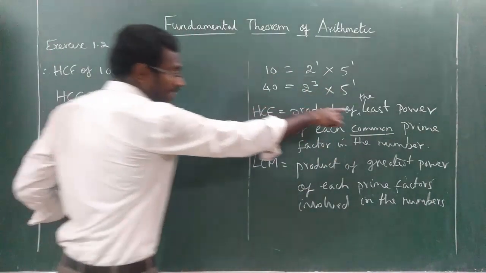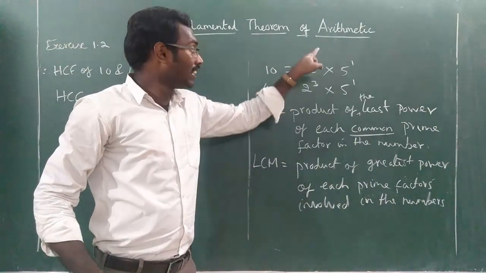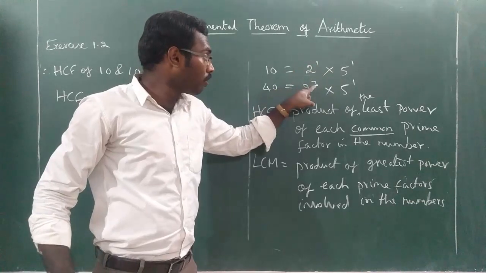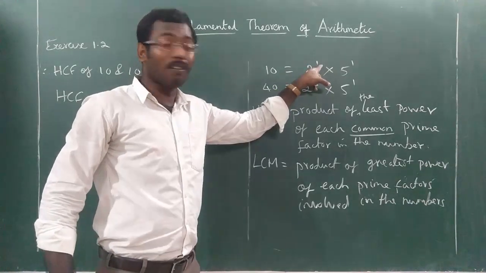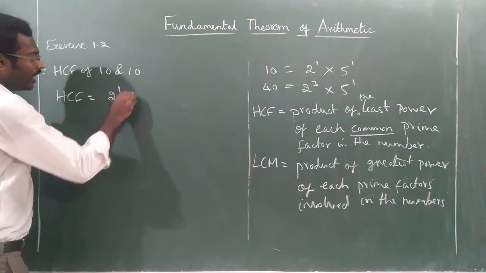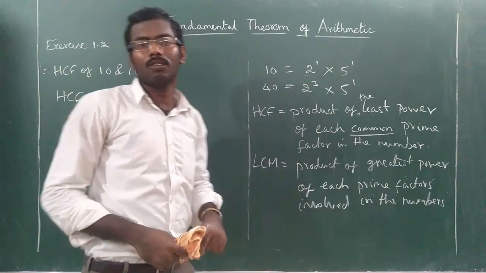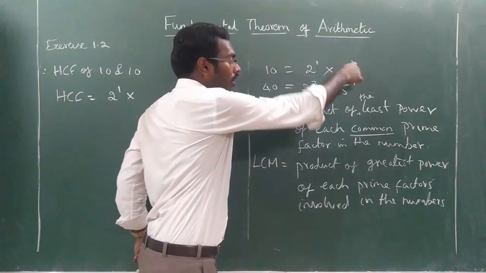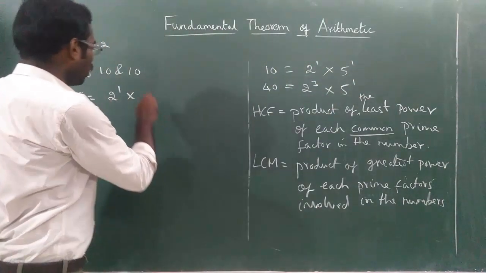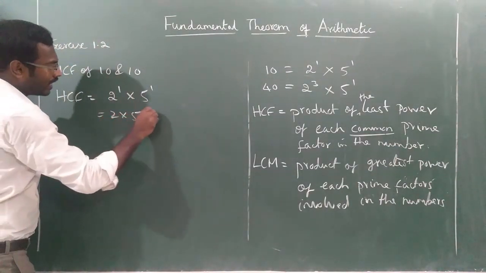Now among these two, which power is least? Here 2 power is 1, here 2 power is 3. So least power is 1. So HCF is equal to 2 power 1, into 5 power 1, since for 5 the least power is 1. That is equal to 2 into 5, that is equal to 10.